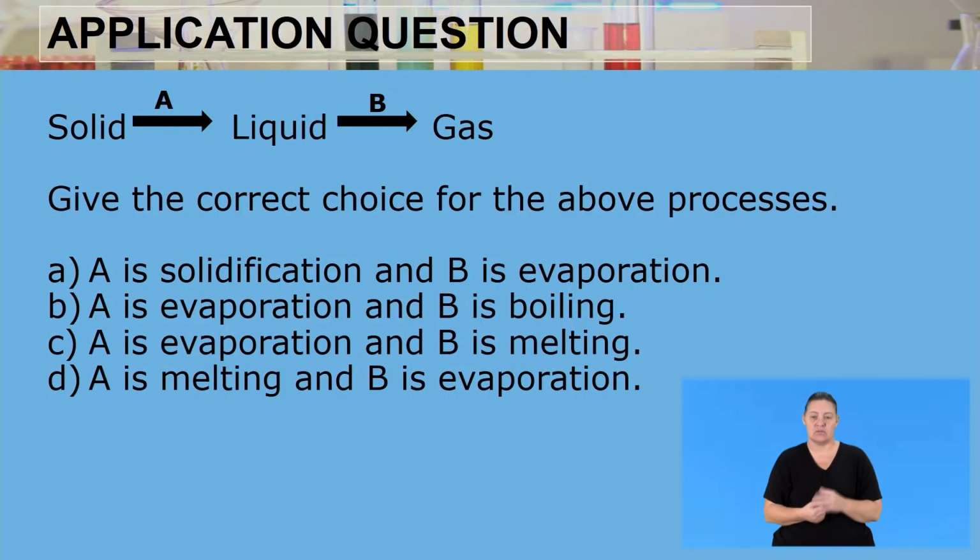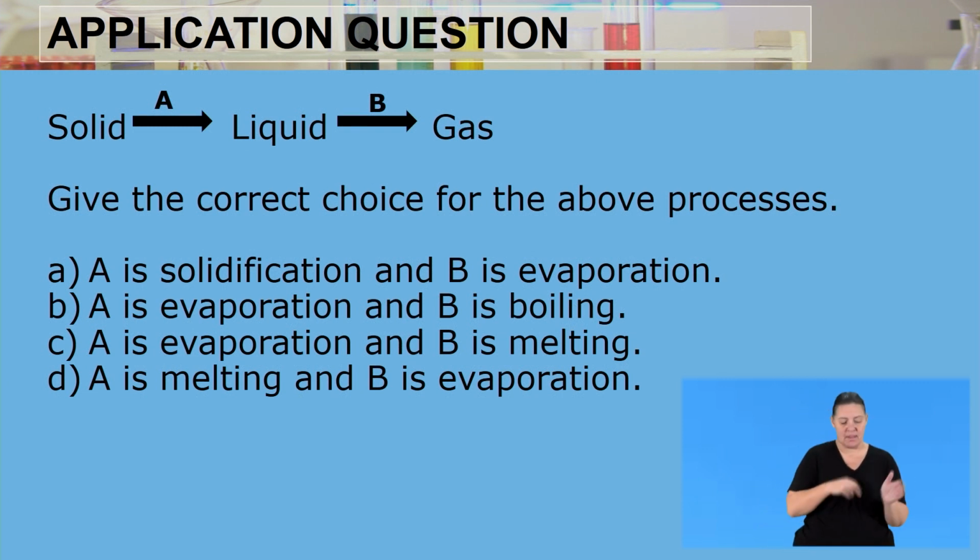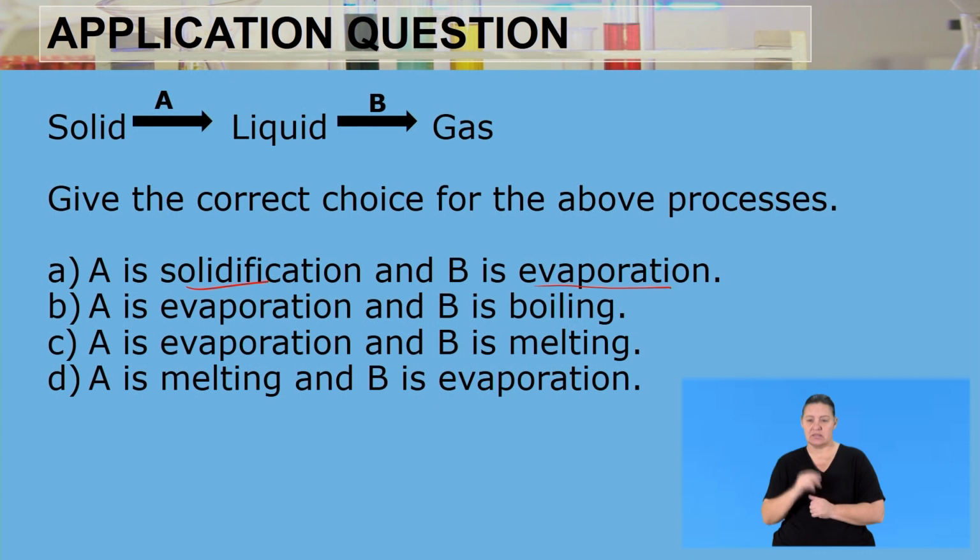So now we are given a solid changing into a liquid, and then from there changing into a gas. The processes are labeled as A and B. From the list given here, we need to choose the correct process or processes. For the first option, A is solidification and B is evaporation. Solidification is when a liquid turns into a solid.